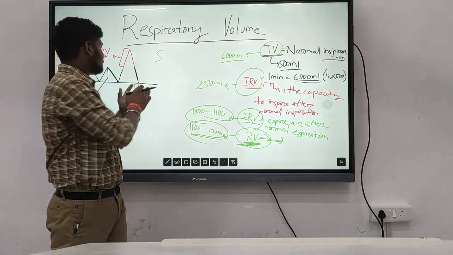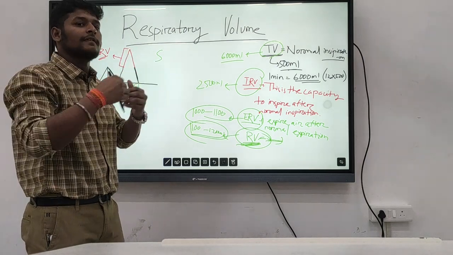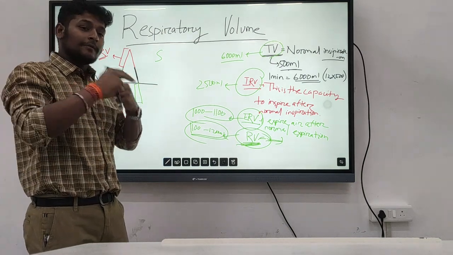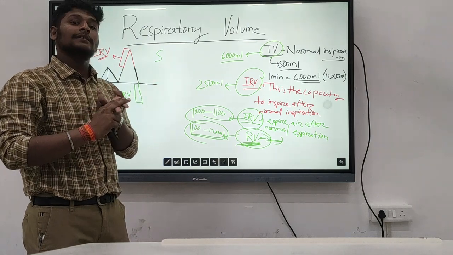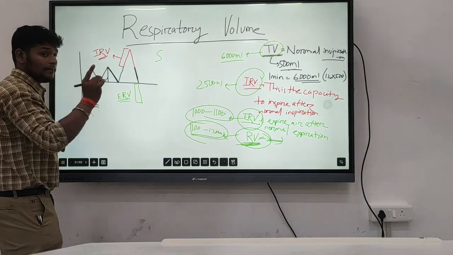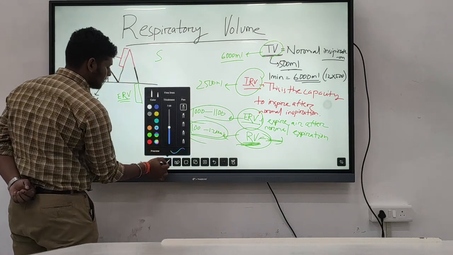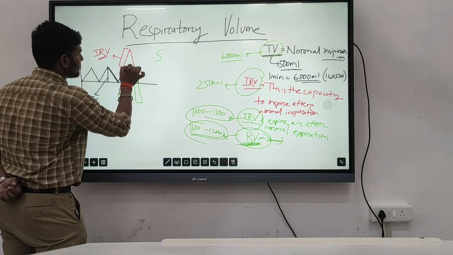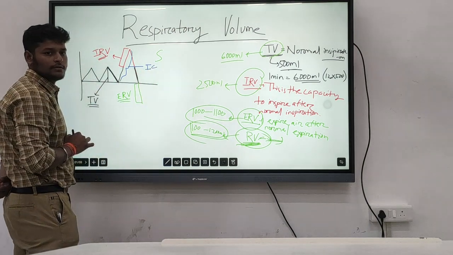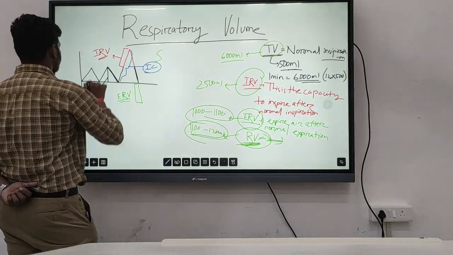Why are we measuring this? Because capacity means the ability of our lungs to hold the air, and inspiratory means we are normally inspiring and after that we will also inspire forcefully, so we include both. So after normal expiration, the amount of air that we inspire, this part, is known as the inspiratory capacity.